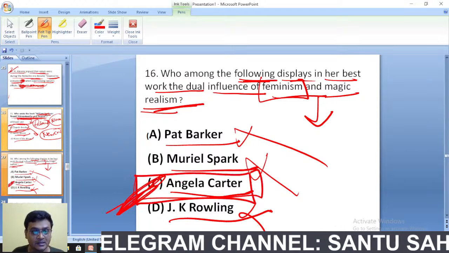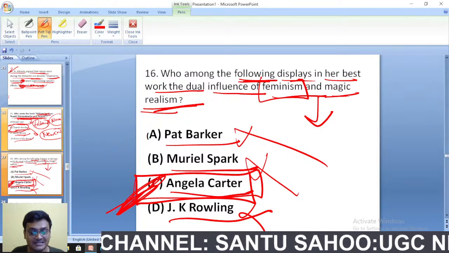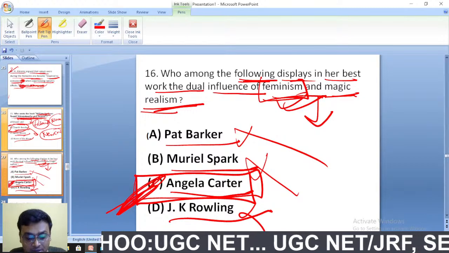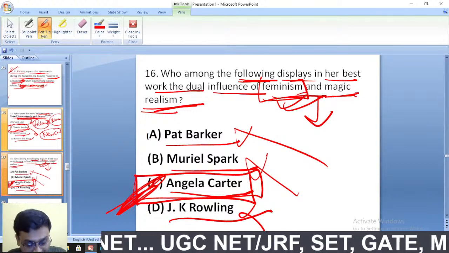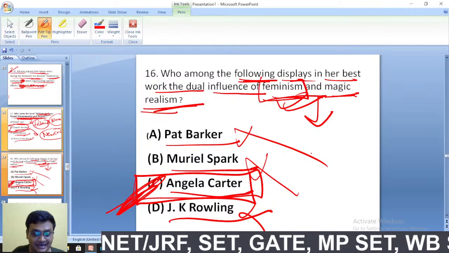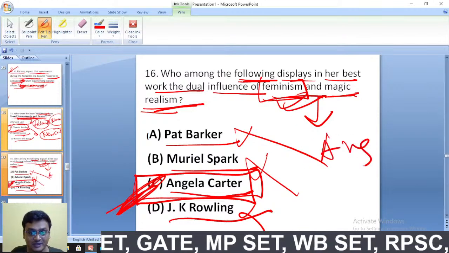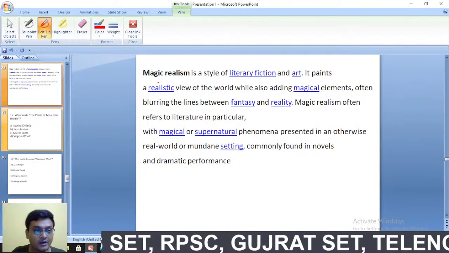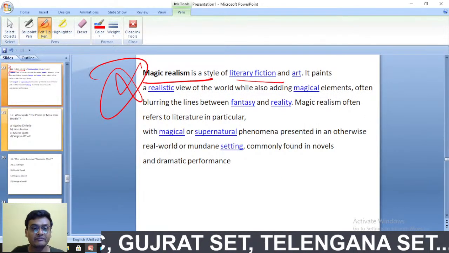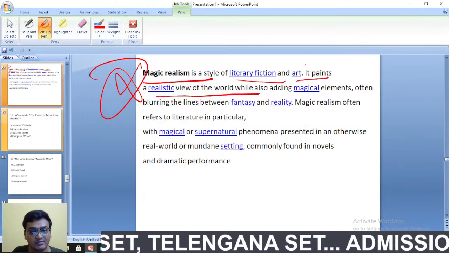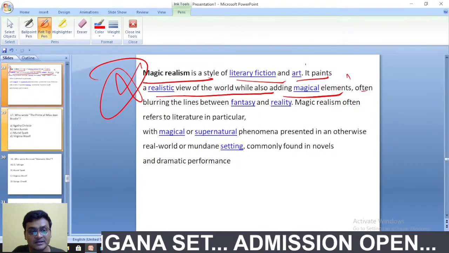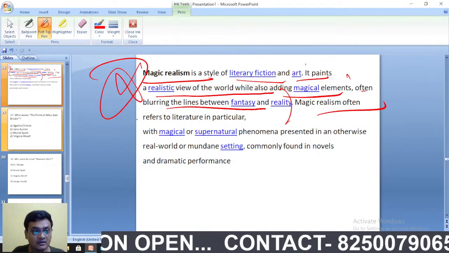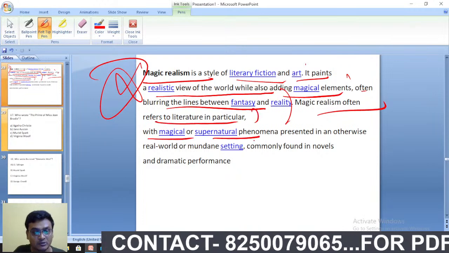Angela Carter is actually a magic realist writer, and in her works we find the influence of feminism as well. So Angela Carter is the right answer. What is the famous novel of Angela Carter? Will you write in the comment box what is Angela Carter's famous novel? Magic realism is a style of literary fiction and art. It paints a realistic view of the world while also adding magic elements, often blurring the lines between fantasy and reality. Magic realism often refers to literature with magical and supernatural themes.